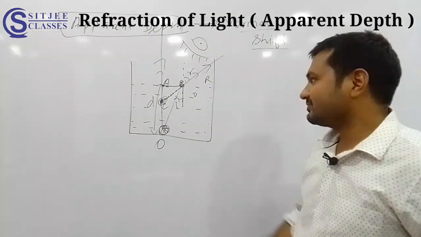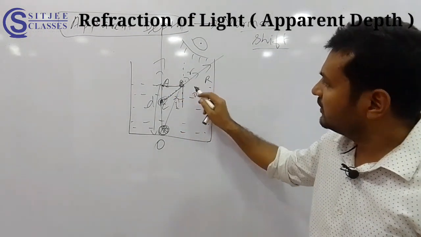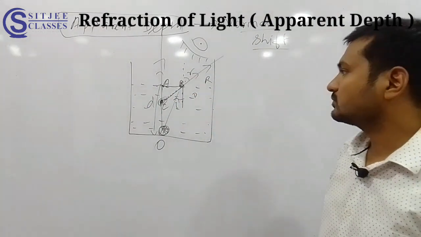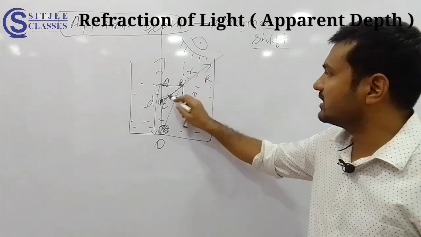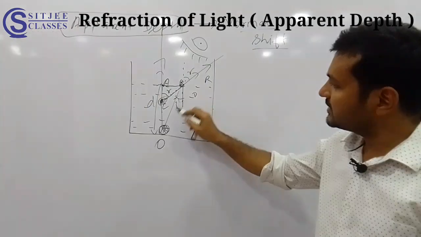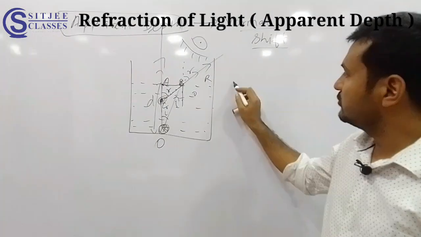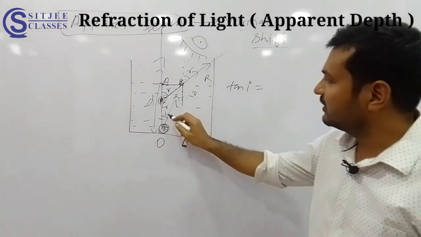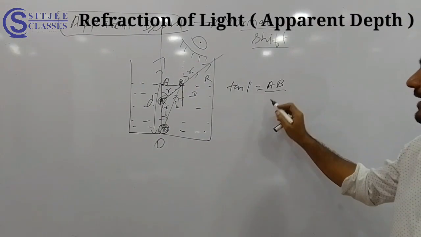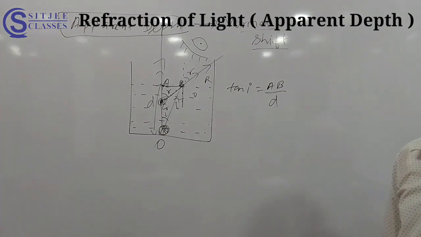Okay. Now see here. Can I write this one here? A small triangle. ABC, sorry, ACB small triangle. What is that? Triangle BAC. Can I say if this is R, this will be R, the corresponding angle. This is I, so can I say this will be I? Alternate interior angles. Now tell me, if I use tan I, already I have used many times, tan I means opposite by adjacent. Opposite is AB, adjacent is AC, that is D basically. Okay.